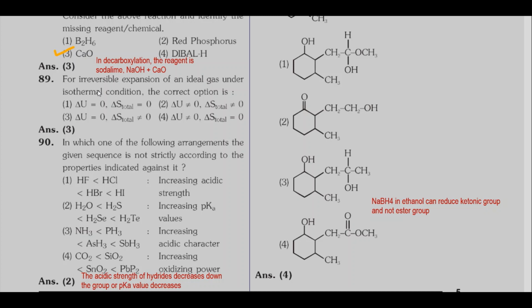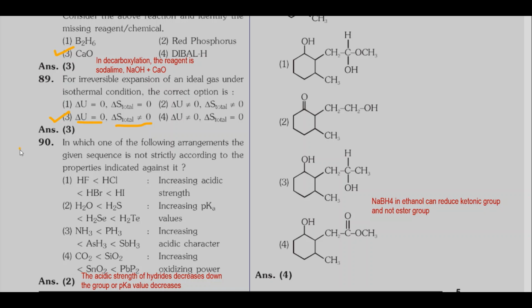For irreversible expansion of an ideal gas under isothermal condition, correct option is, for isothermal reaction, internal energy change is 0. Delta U is 0. Then expansion means entropy increases. So delta S total is not equal to 0. So correct option is 3.